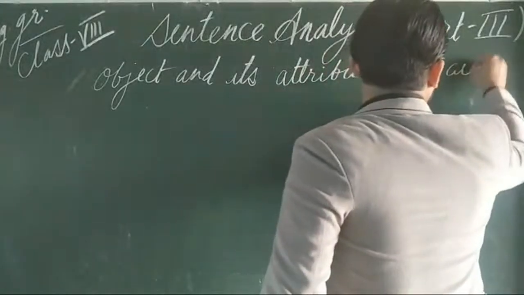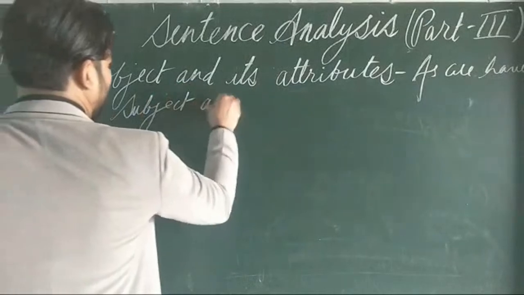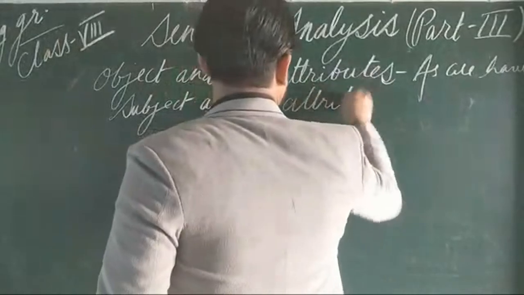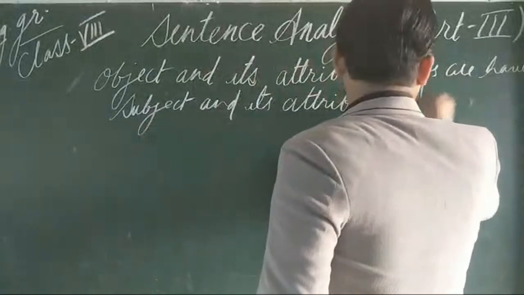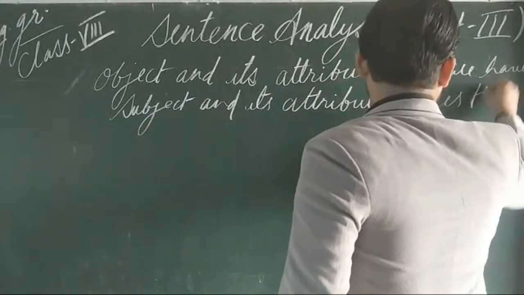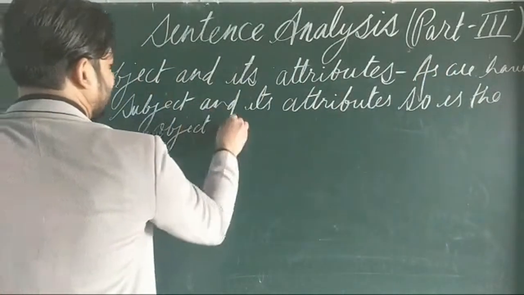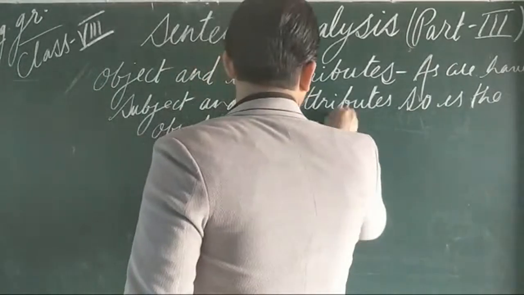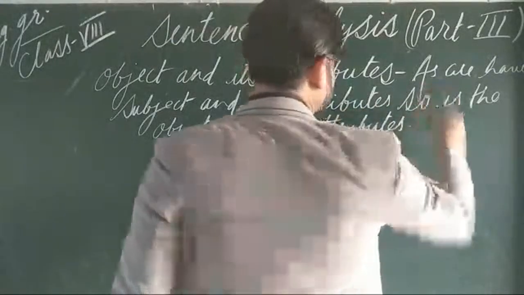As we have subject and its attributes, so is the object and its attributes. So you can define it in a perfect way: if the subject is going to have its attributes, then the object is also going to have its attributes.